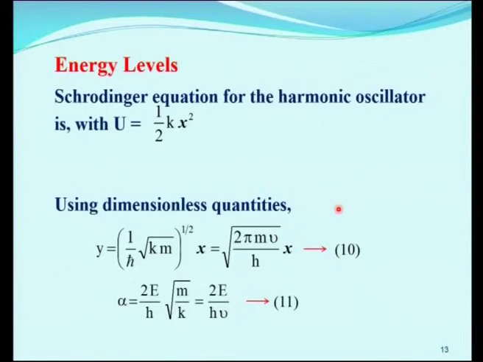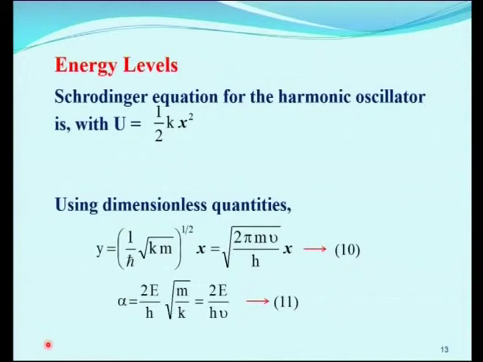Now, let us see the energy levels of the harmonic oscillator. We know the Schrodinger wave equation; already we have seen the time independent Schrodinger wave equation, that is d squared psi by dx squared plus 2m by h cross squared into E minus V into psi is equal to 0. So, that equation we can write here: d squared psi by dx squared plus 2m by h cross squared into E minus V into psi is equal to 0. This is a general equation, which we know well.